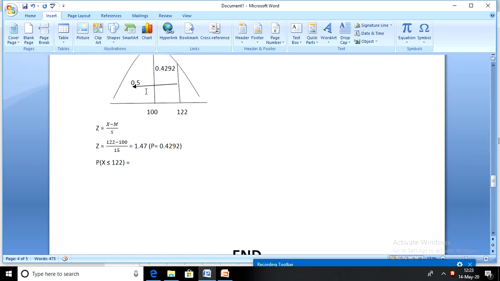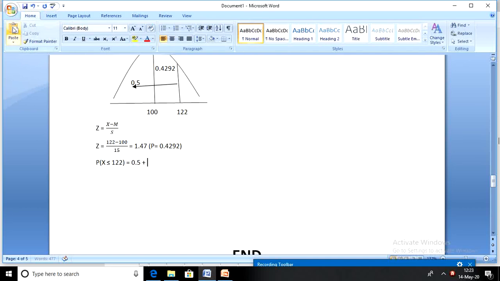So we add 0.5 plus 0.4292, and the final answer will be 0.9292. That's the probability of a price not more than 122, or less.